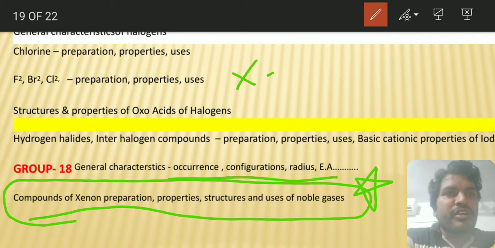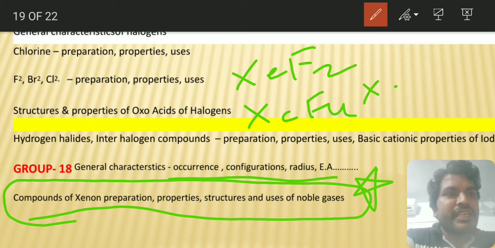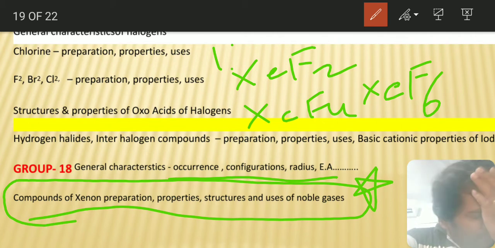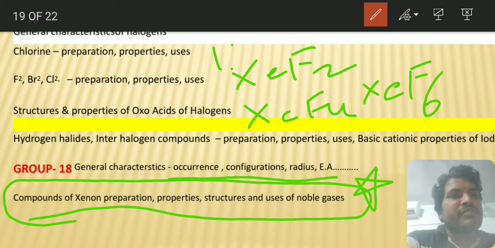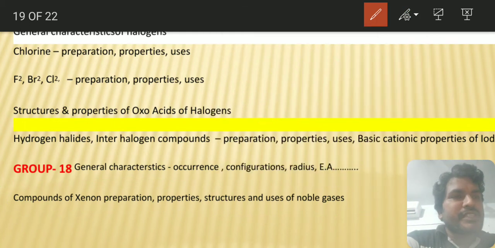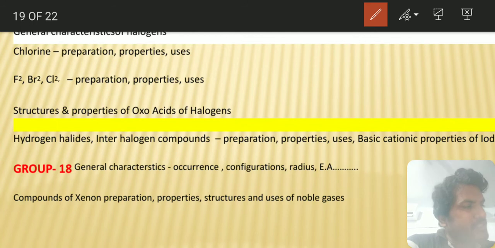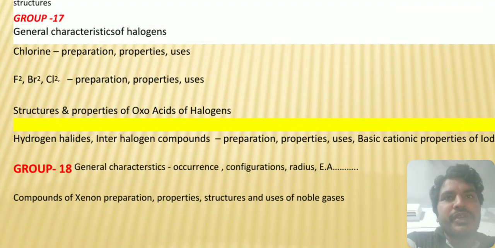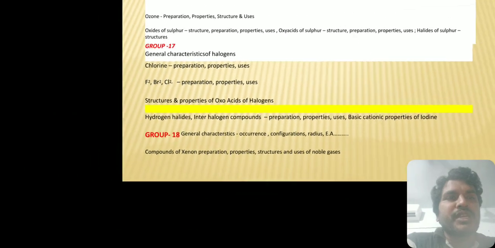During preparation of XeF2, XeF4 and XeF6, the ratios are very important. Here the ratio will be 1:2, then 1:5 ratio and 1:10 ratios are there. You can check NCERT, and I'm not having that much clarity on that. So check your NCERT. The ratio of xenon and fluorine is very important, so be careful with those ratios. So these are the important things.